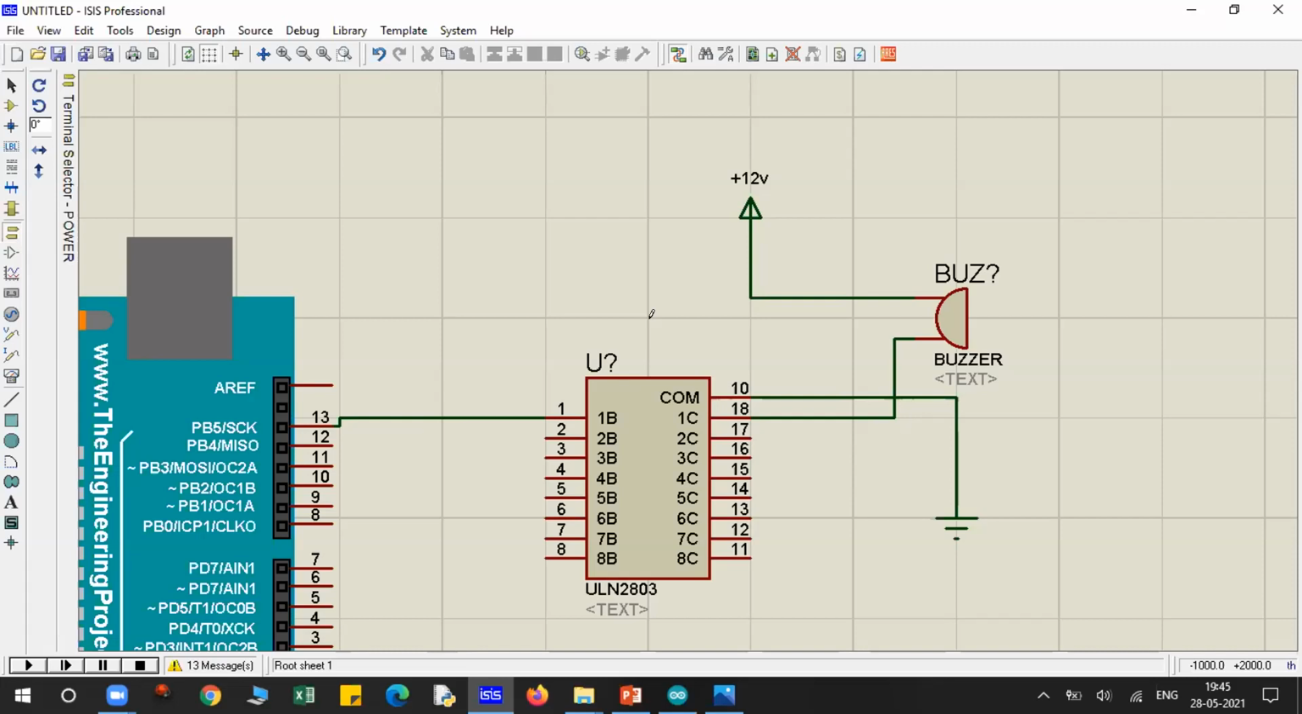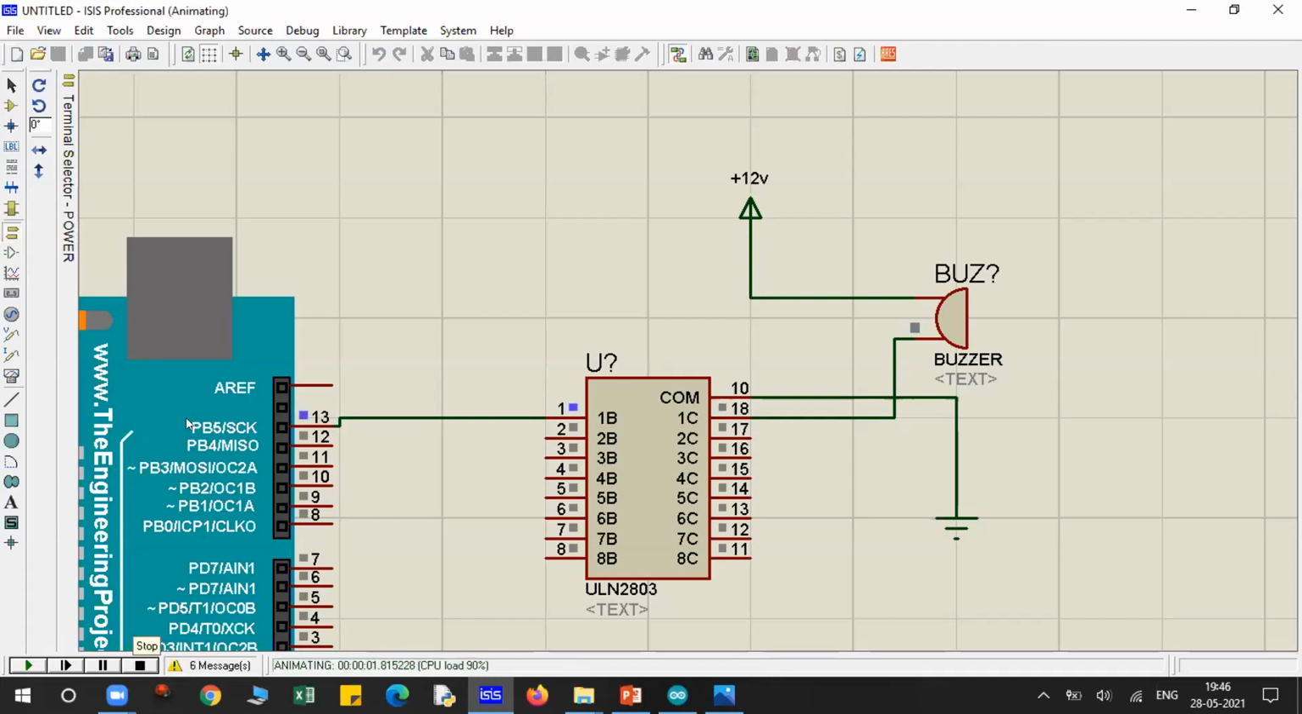Whenever you want to work with high current or high voltage, you can use this IC. It consists of NPN Darlington pairs, which will help you to amplify the current required by the loads. So this information is enough for you guys. We are using this IC for the Proteus section only. And now if I go for,